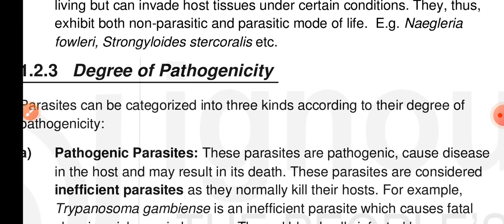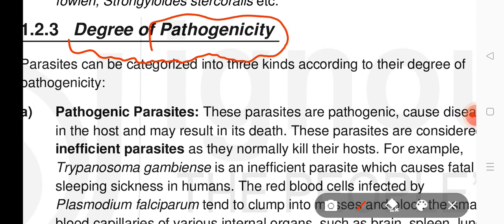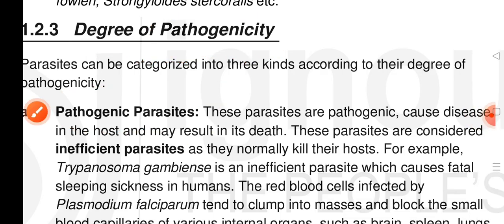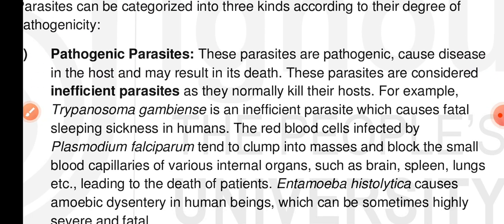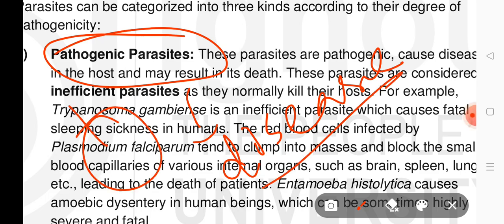Now we are going to talk about the next topic, that is the pathogenic parasite. What is a pathogenic parasite? A pathogenic parasite is a parasite that can cause disease to its host. If a parasite can cause disease to its host, then it is called a pathogenic parasite.